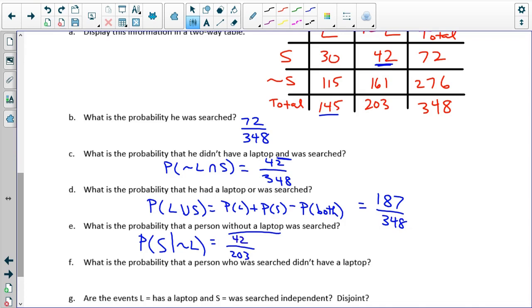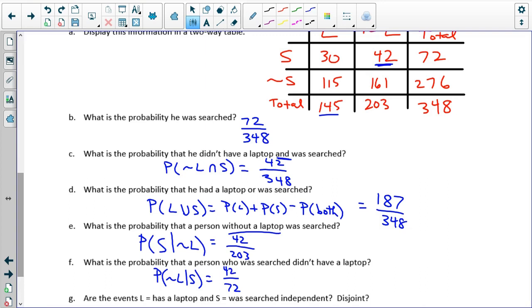What's the probability that a person who was searched didn't have a laptop? So this is the probability of not having a laptop given that they were searched. So that means our denominator is 72, since we're only looking at the searched row. I'm sorry, not having a laptop is 42.